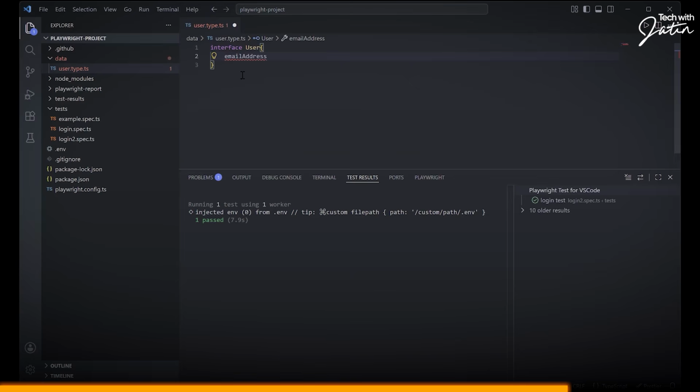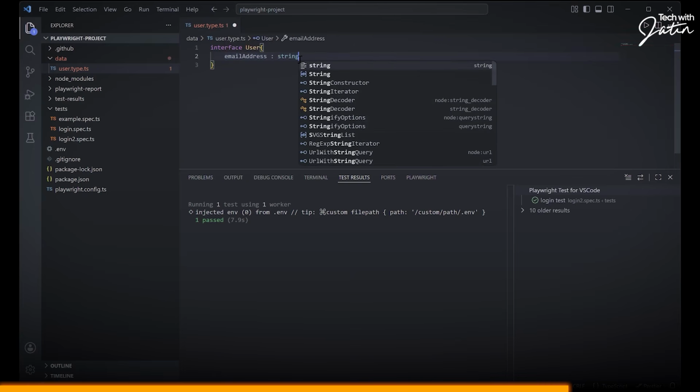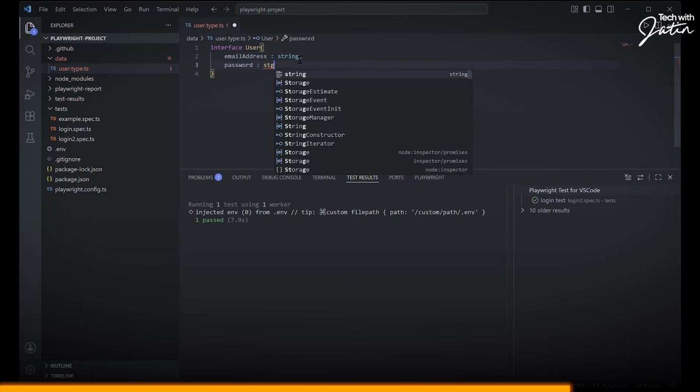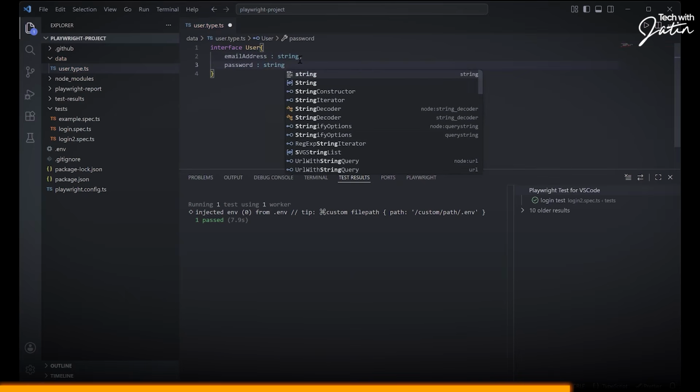After email address, you're going to put a colon and you're going to give the data type. If email address is the key, then the value it is going to store is going to be of string type. Are you getting the point? You can put a comma, you can put a semicolon, whatever you like over here. And I can say the next key is going to be password, and the value type is going to be string again. Congratulations, you have created your